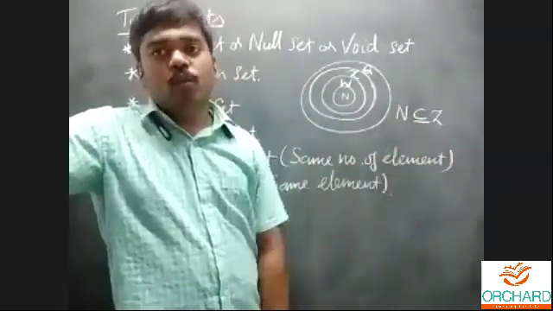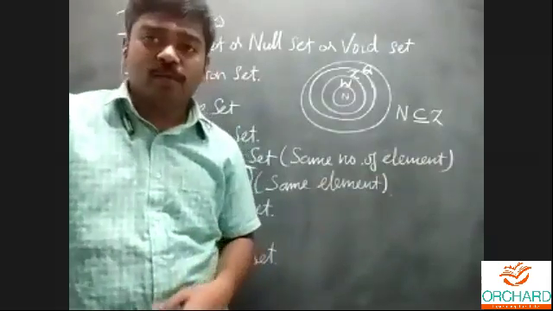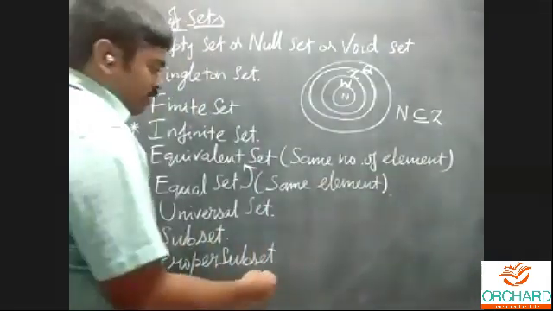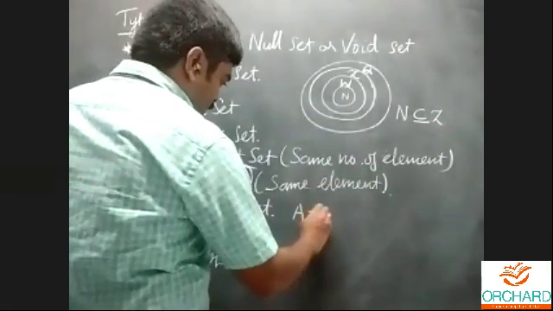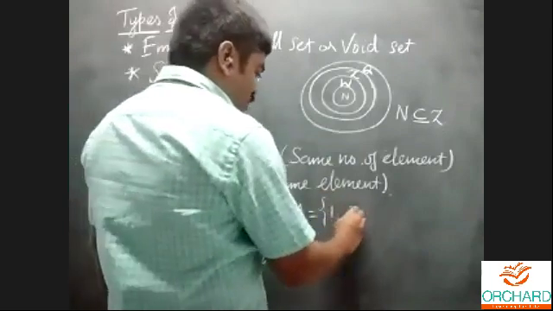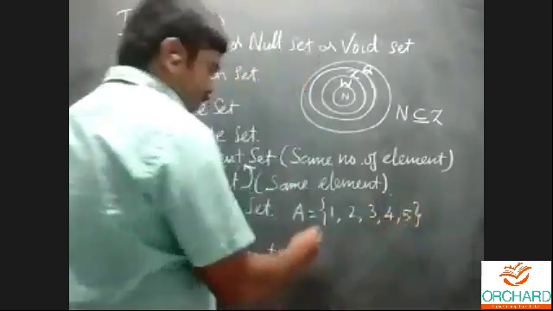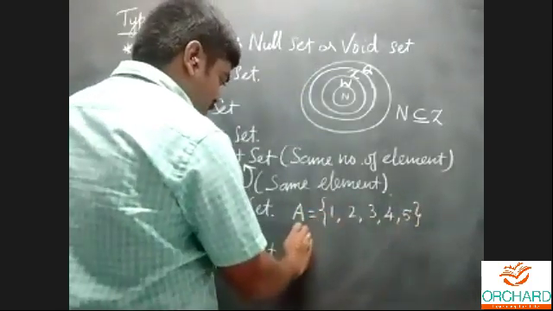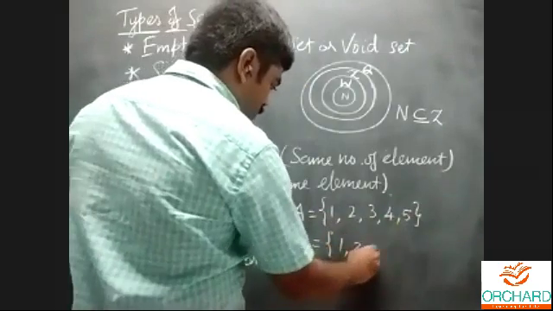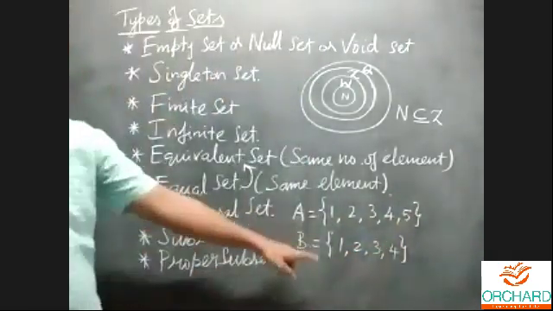What does proper subset mean? In a proper subset, at least one element is missing. Now I'll write an example, then you can understand. The elements of set A: 1, 2, 3, 4, 5. The elements of set B: 1, 2, 3, 4. Now, can you compare A and B?